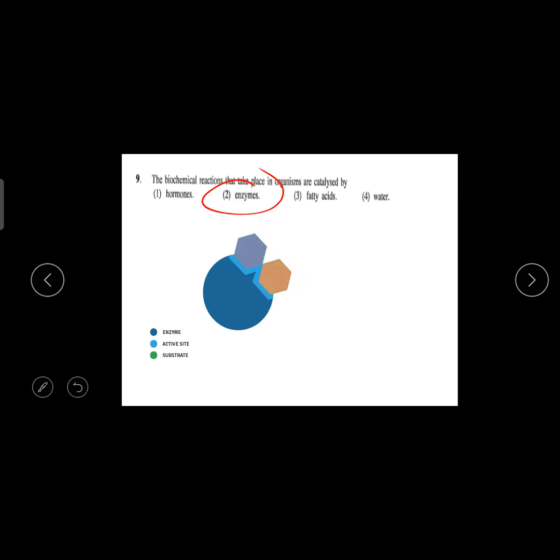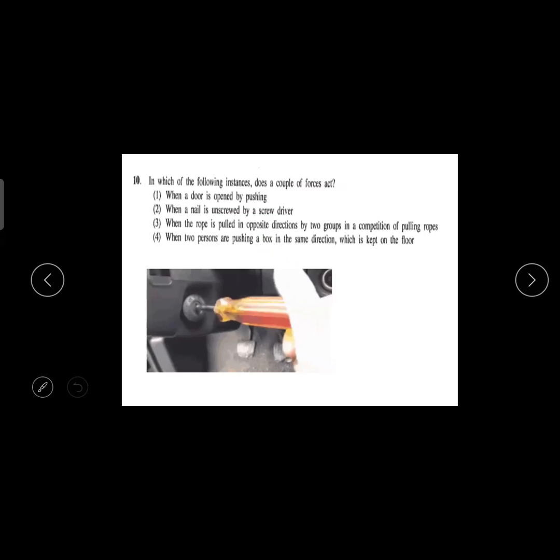Okay, good. Then the 10th one, in which of the following instances does a couple of force act? For a couple of force, there should be forces from two opposite directions on the same object, with a small distance between them. Then the object will rotate. Here they are doing a theft, so don't try to do this, opening bikes and vehicles with screwdrivers.